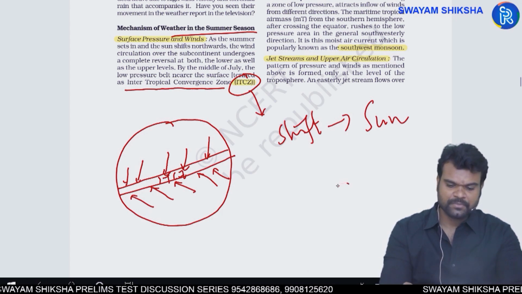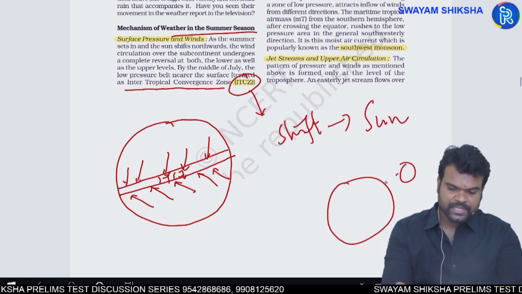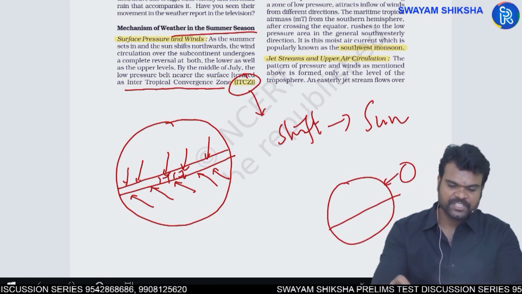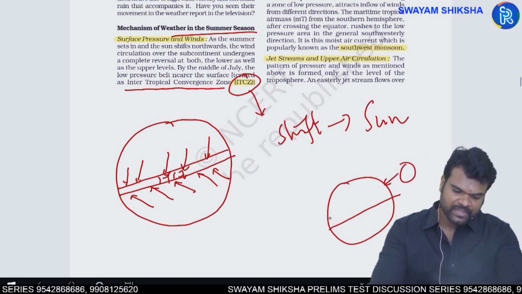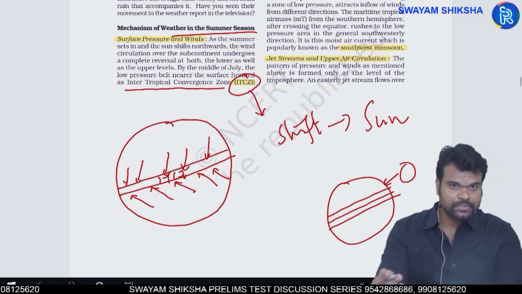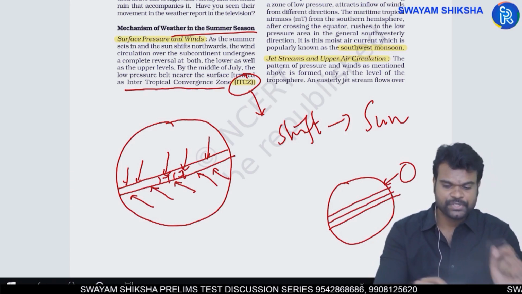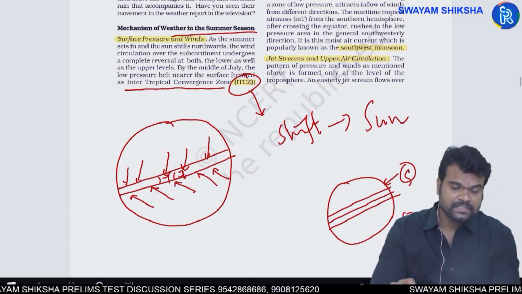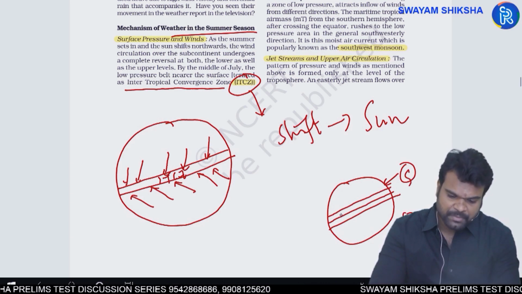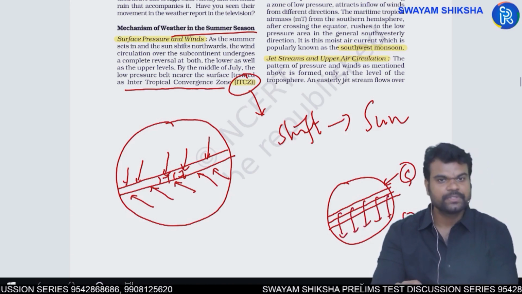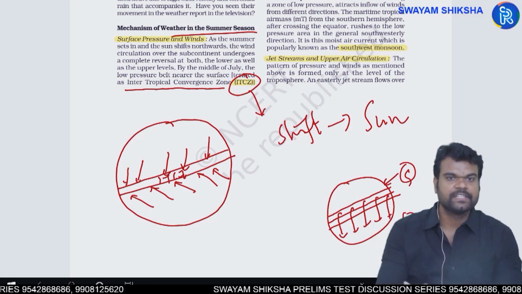For example, if the sun is near the northern hemisphere, which means it is summer season in the northern hemisphere, at that point of time the ITCZ shifts slightly to the north of its regular position. When the sun is near the southern hemisphere, which means summer season in the southern hemisphere, the ITCZ shifts slightly to the south of its regular position.